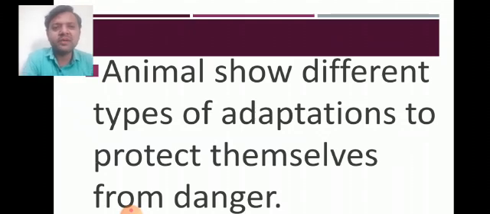See, animals show different types of adaptations to protect themselves from danger. Many times I have told you the meaning of adaptations. Adaptation means a special feature. The special feature of an animal to survive in a particular surrounding is adaptation. So animals show different types of adaptations to protect themselves from danger. Which adaptations animals show, we will discuss in detail in this PPT presentation. Okay, so let's move on.